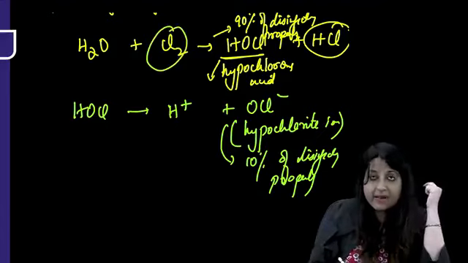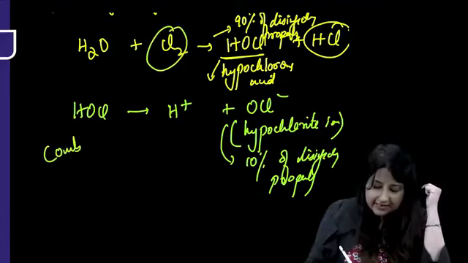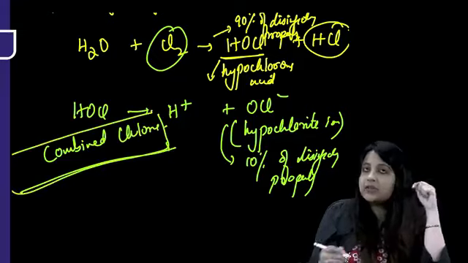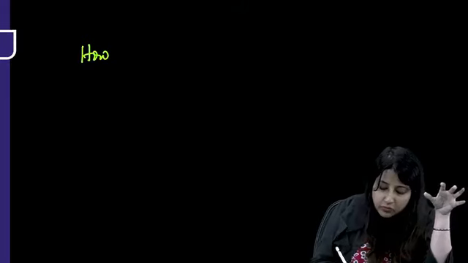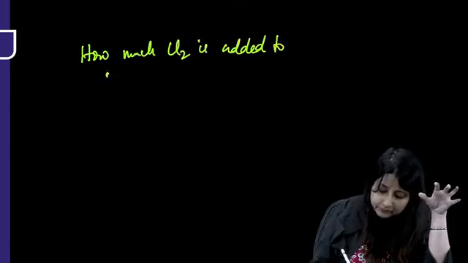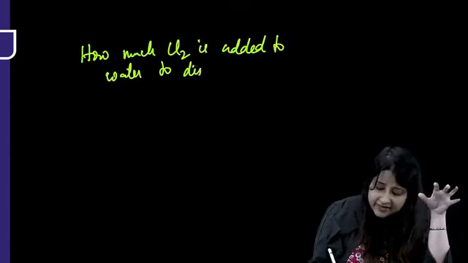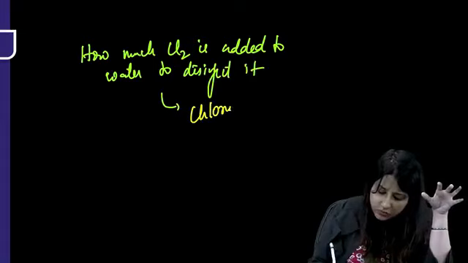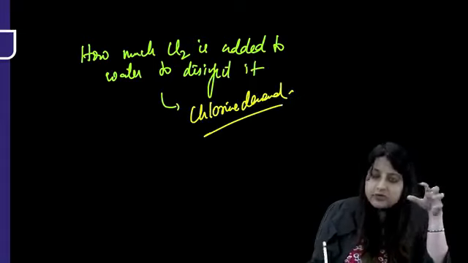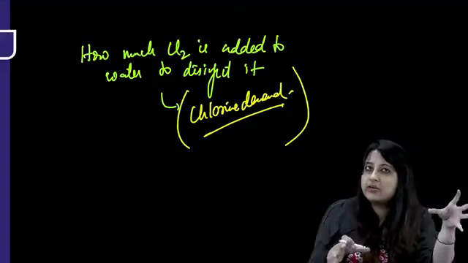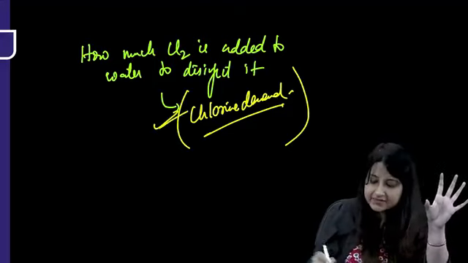And this is where chlorine is combining with water. This entire thing is combined chlorine. Now after this combined chlorine has been achieved, how much chlorine is added to water to disinfect it? If somebody asks you that, it is actually nothing but a term known as chlorine demand. Chlorine demand means how much chlorine is being demanded by water to disinfect it. So first, we have to add some chlorine to a particular amount of water to disinfect it. That is chlorine demand.